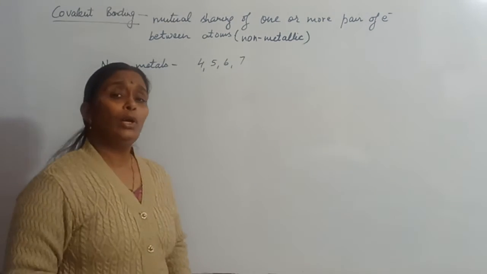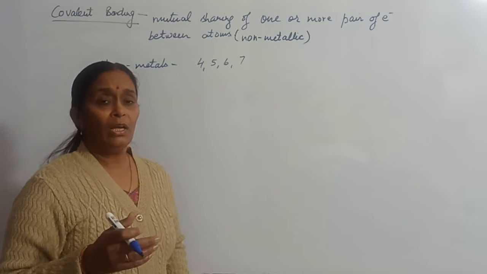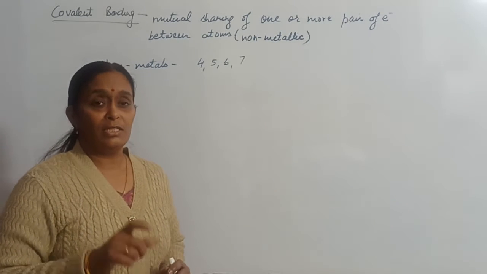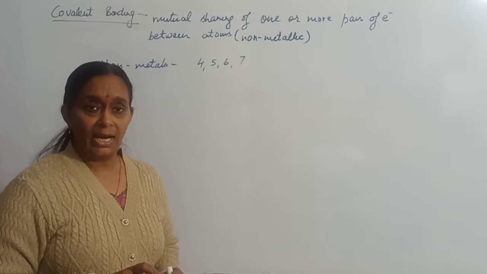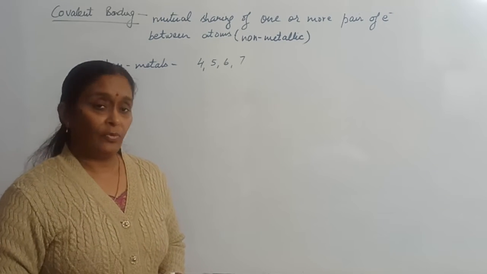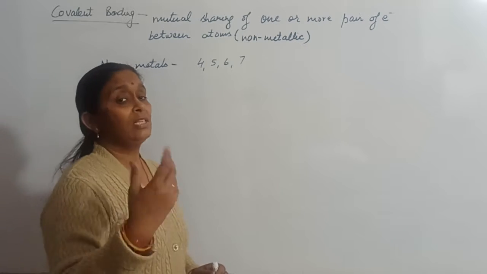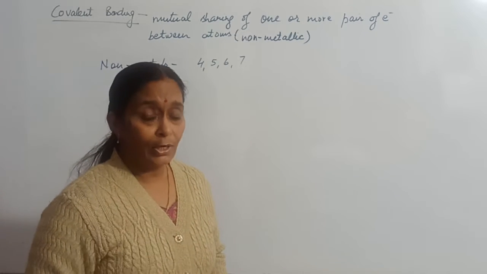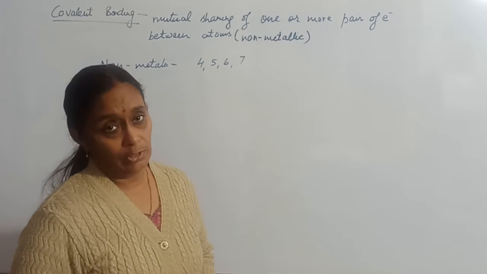Covalent bonding can be of three different types: a single covalent bond between the combining atoms, a double covalent bond between the combining atoms, or a triple covalent bond between the combining atoms. We will see all these different types of bonds with the help of certain examples. So first I am going to show you the formation of hydrogen molecule. You know that it is H2.